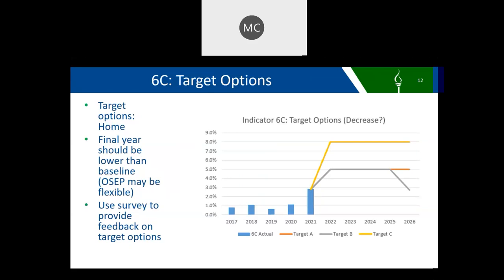We're proposing targets that are obviously higher than the historical data because at the local district level, even one child in the home category could be a relatively high percentage of the children receiving ECSE services. Please use the feedback survey to let us know which target option you prefer, or use the other option to propose different targets.